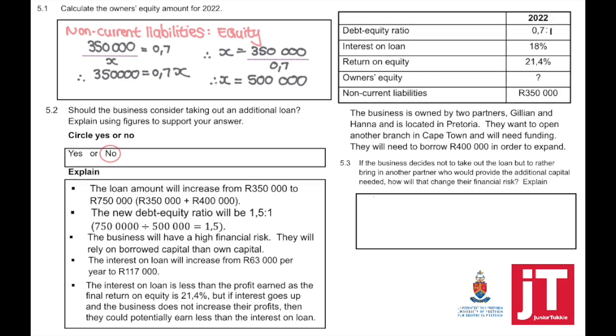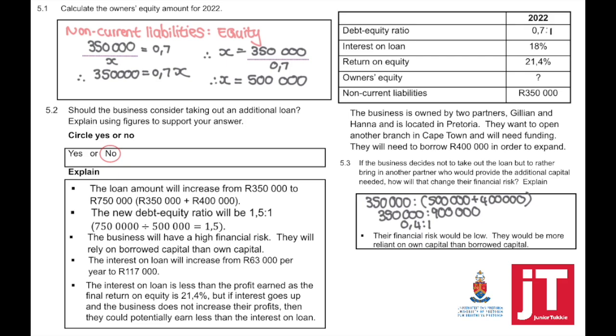The next question, if the business decides not to take out the loan, but rather bring in another partner to provide that additional capital, how will this change the financial risk? So the non-current liabilities, 350,000, now need to be divided by our owner's equity, which will be 500,000 plus the 400,000 which the partner will contribute. So the new debt equity ratio would be 0.4 to 1, which means the financial risk is low. We will be more reliant on own capital than borrowed capital.